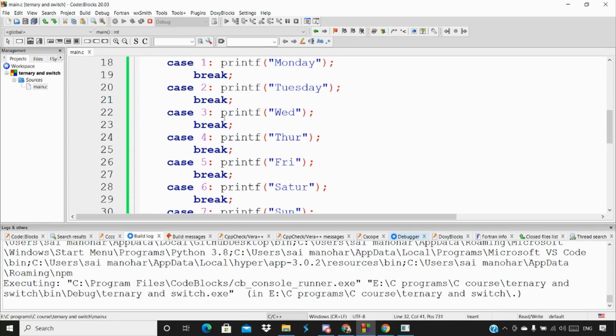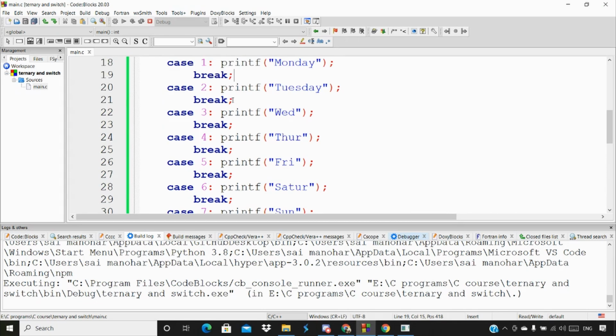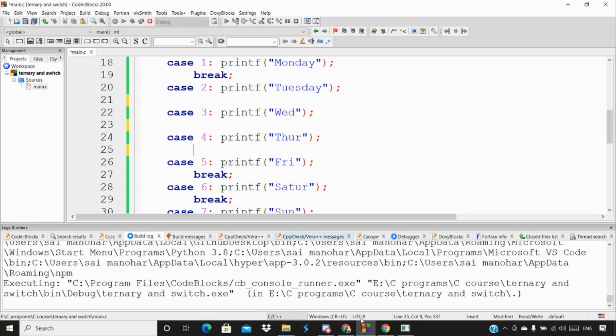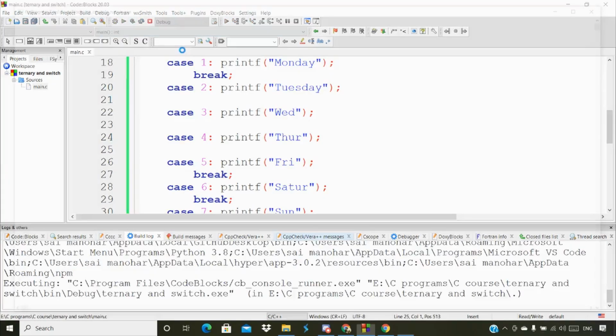Actually, here I'm using the break statement. That's very new to you, right? So what exactly is the break statement? For example, let's leave it with this. I'm going to remove the break statement from case 2, case 3, case 4. Let it be for 5, 6, and 7. So now I'm going to run the code once.